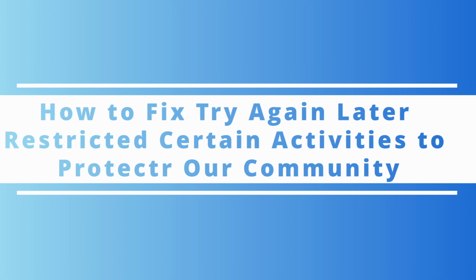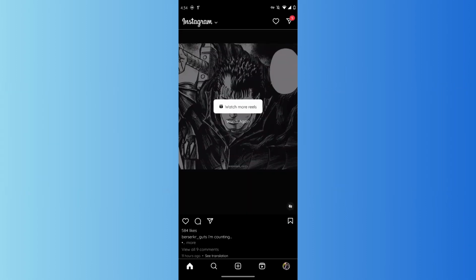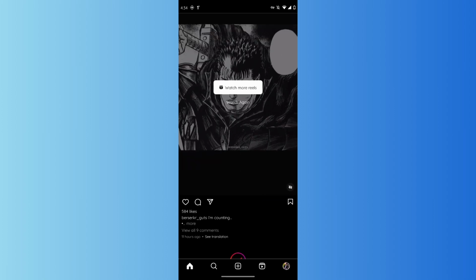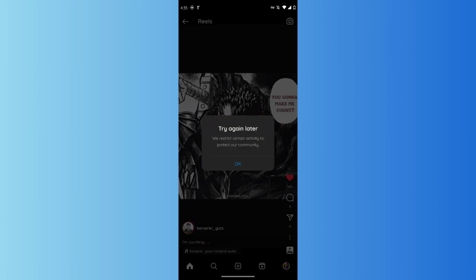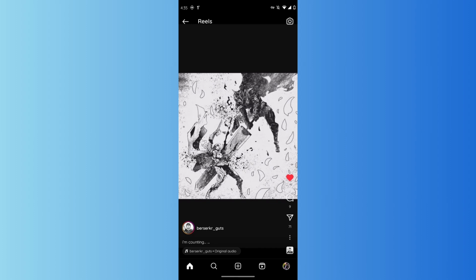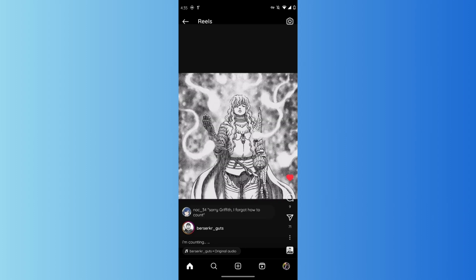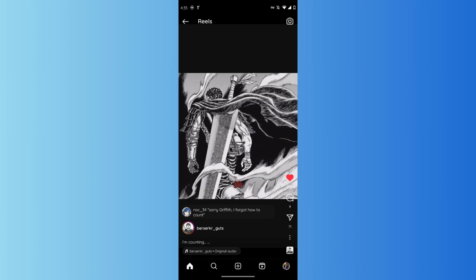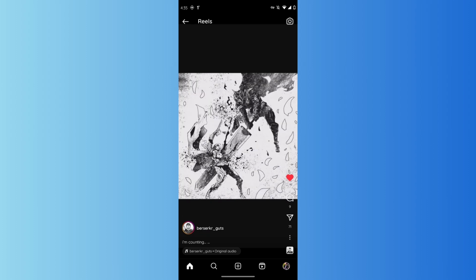We restricted certain activities to protect our community on Instagram. So if you're facing this error on Instagram, how it basically occurs is if you spam likes on a video again and again like this. So here you can see the error will occur, or if you follow and unfollow a person again and again, the error might be shown. So you should avoid doing that, and if you avoid doing that, Instagram will not show you this error again.